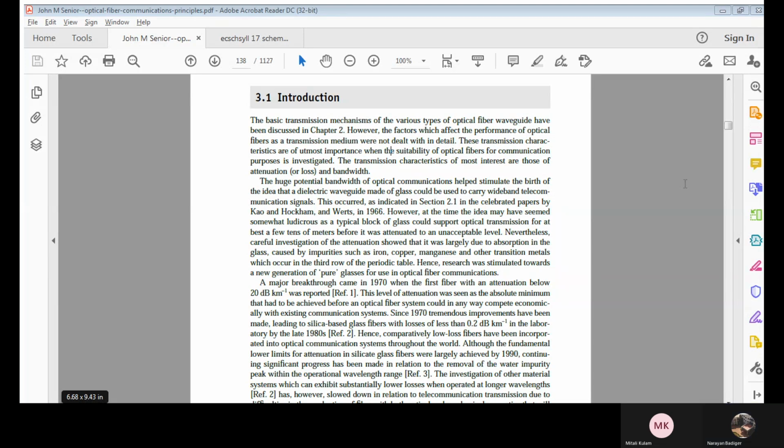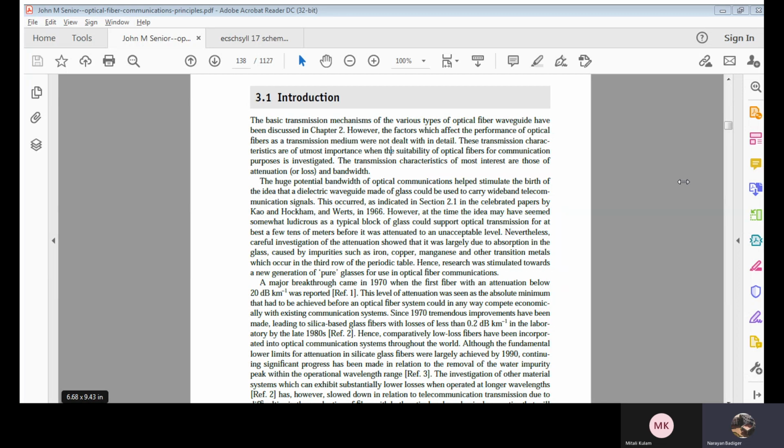Okay, now whatever the transmission characteristics we have, this is probably one of the important parameters which has to be analyzed for any OFC cable or for any wave propagating through this fiber. The two main important transmission characteristics are attenuation and bandwidth. One important parameter is attenuation, which is a loss, and one more is bandwidth. Attenuation, which is a loss with respect to an optical fiber, has to be reduced.